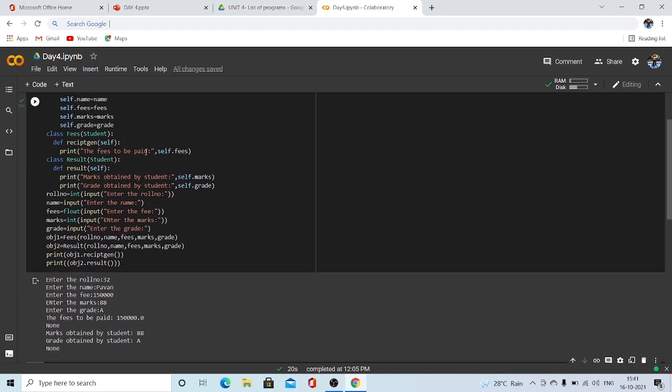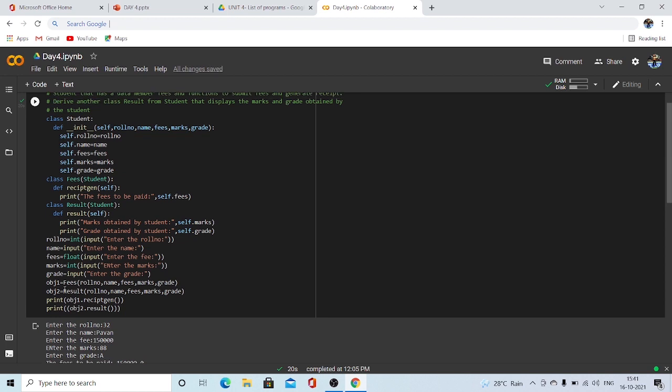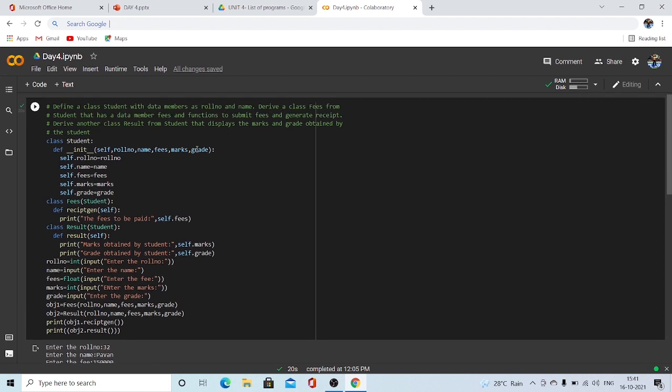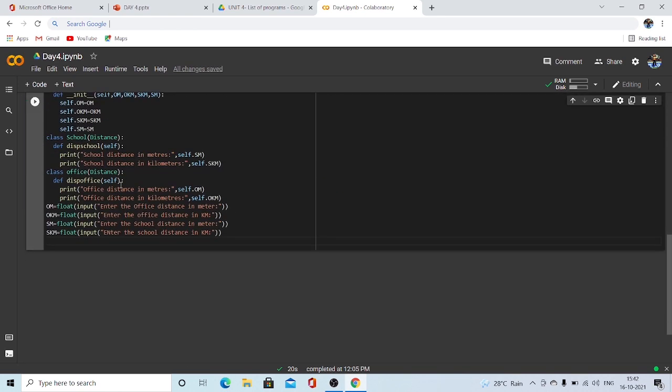In the previous example also we did the same thing. For the fees one, we took all the inputs of roll number, name, fees, marks, and grade, but used only self.fees in the fees class. Still, we have to take all the inputs from the main or base class. So here also we have to take the complete arguments of the base class.